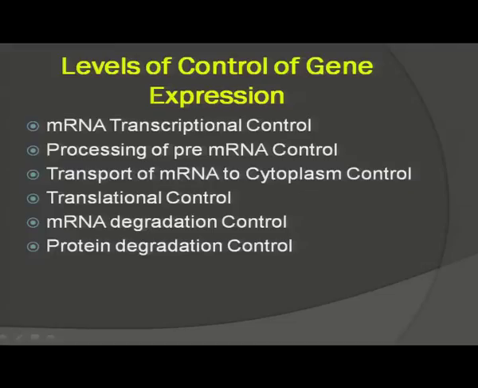And these levels of control of gene expression are: messenger RNA transcription control level, processing of pre-messenger RNA control level, transport of messenger RNA to cytoplasm control level, translational control level, messenger RNA degradation control level, and protein degradation control level. These are the various control levels found in eukaryotes, and this is because of the compartmentalization, because of the presence of the nucleus in eukaryotes.